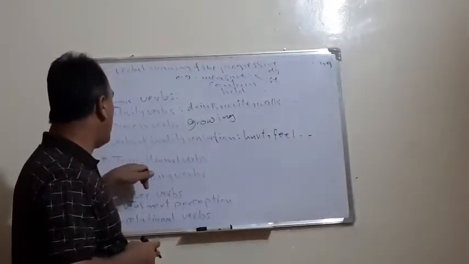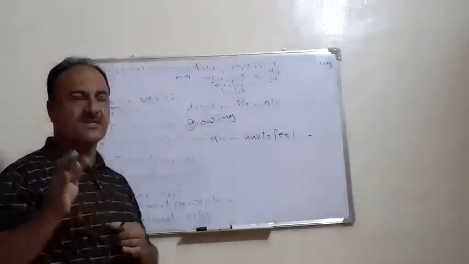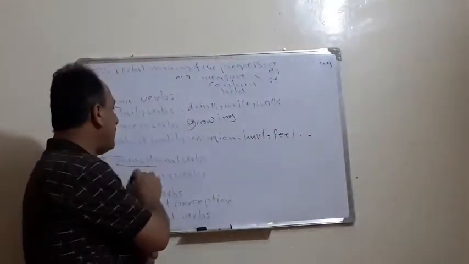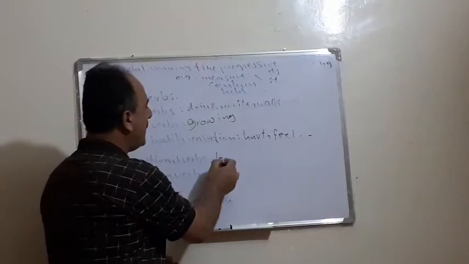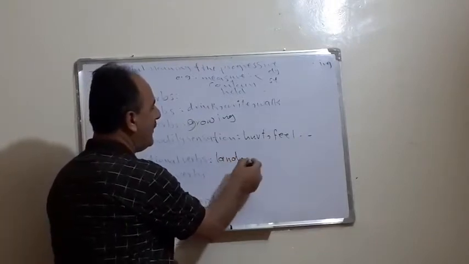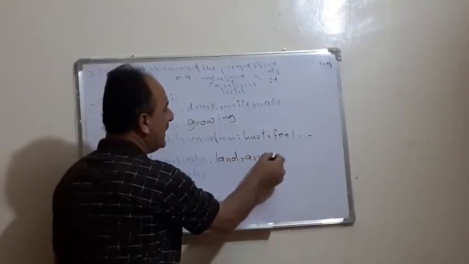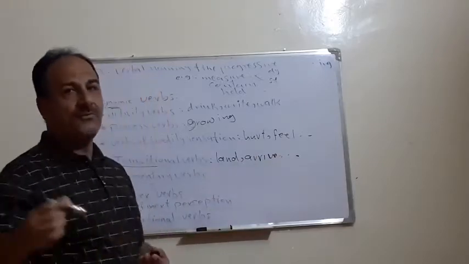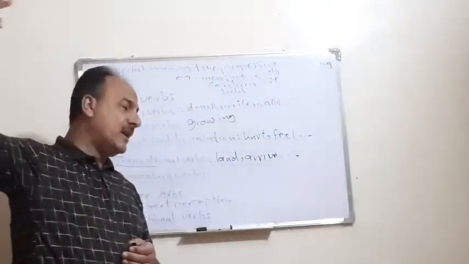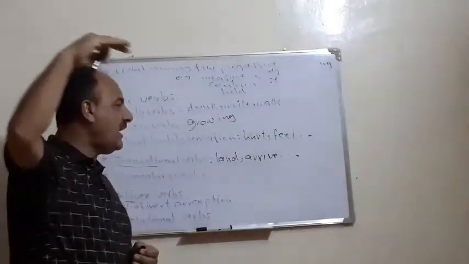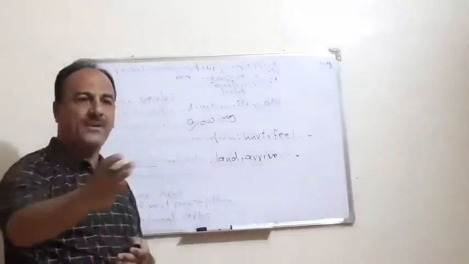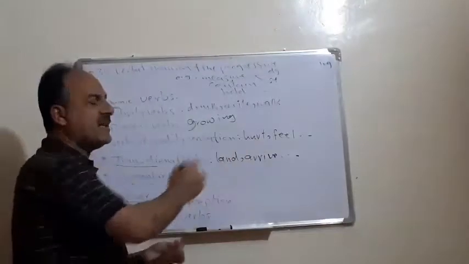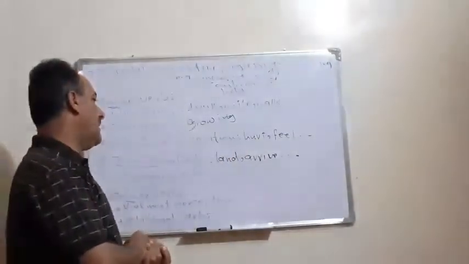The fourth group is transitional verbs. From the word transition, they mean changing from one state into another. For example, the verb land or the verb arrive, etc. Land means to change from the state of flying to going down to the earth. Or to arrive, from moving to stopping somewhere. So land, landing, arrive, arriving, etc.